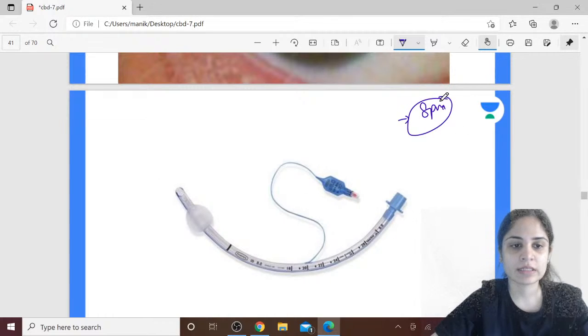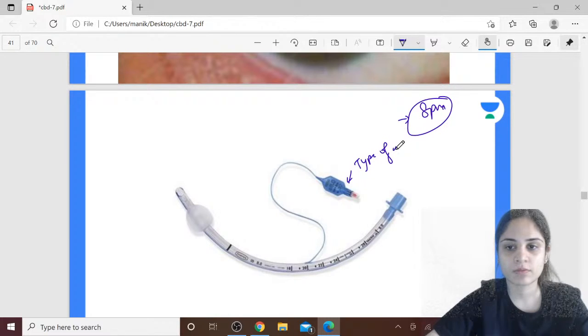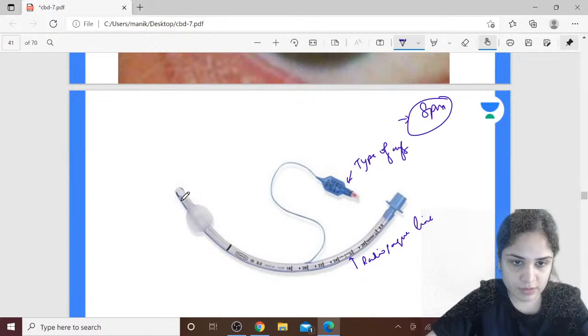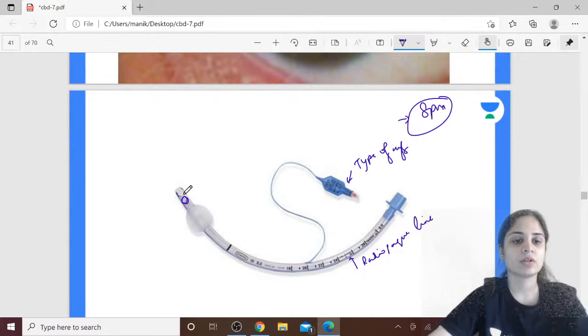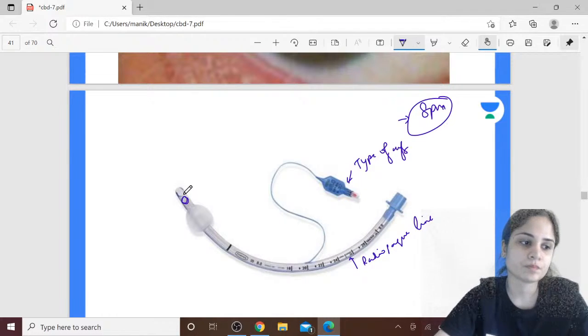So this is the endotracheal tube, and I want you guys to tell me what kind of cuff this is. First of all, you have to tell me the type of cuff. Then you have to tell me what is the use of this radio opaque line. The black radio opaque line that you can see, what is the use of this radio opaque line, and what is the use of this extra hole that is there over here? What is the name of that extra hole and what is the use of that extra hole?